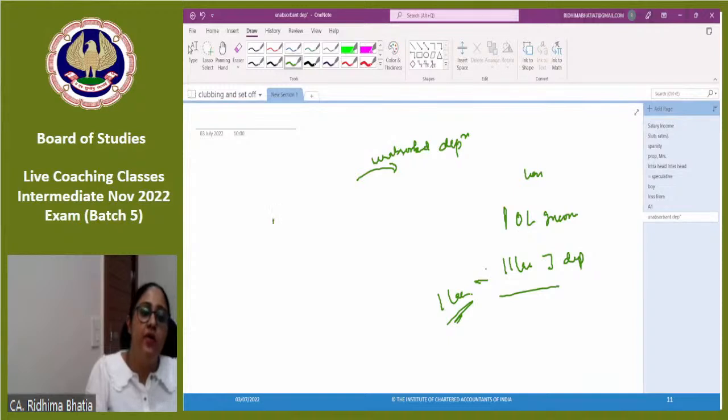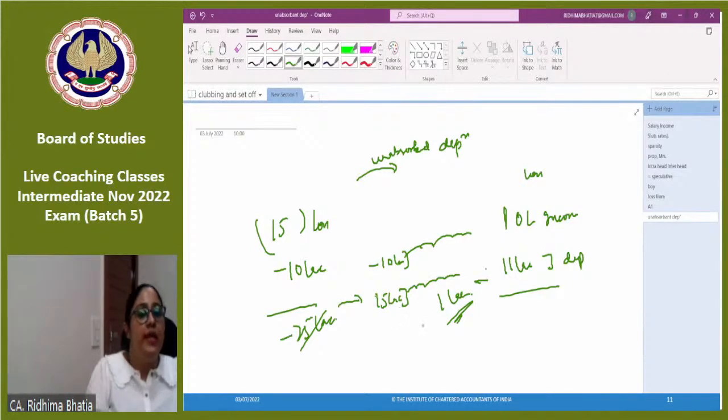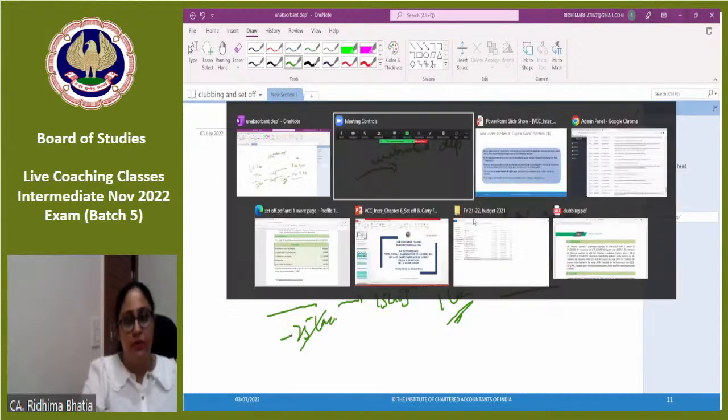Now suppose I have 15 lakhs of loss before taking the adjustment of depreciation. Suppose my depreciation is of 10 lakhs. So I will not say that 25 lakhs is my business loss. I'll say my brought forward losses to be set off is 15 lakhs, and my unabsorbed depreciation is 10 lakhs. 10 lakhs would be carry forwarded for indefinite period. 15 lakhs would be carry forwarded for only 8 years. So you break up the entire loss into unabsorbed depreciation and loss other than unabsorbed depreciation. And then you carry forward it.